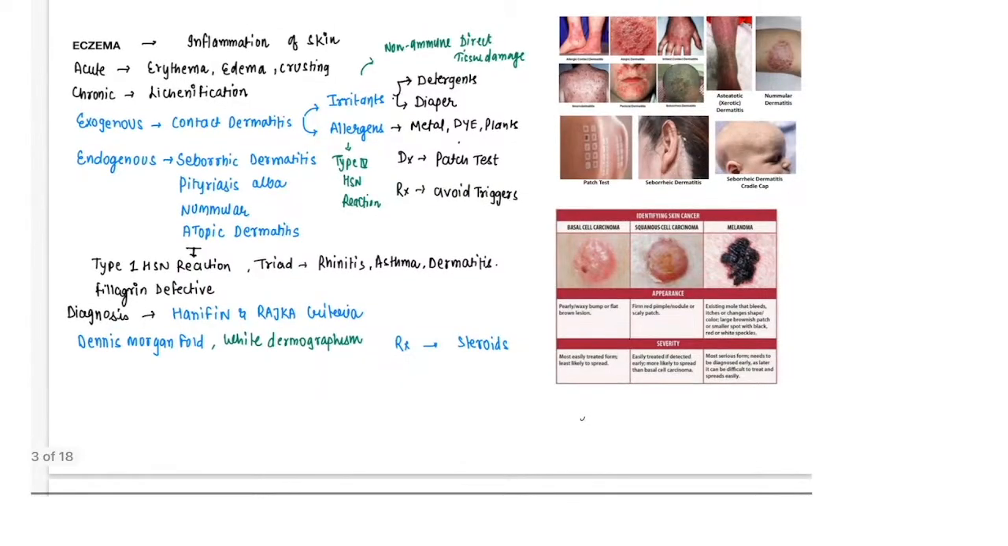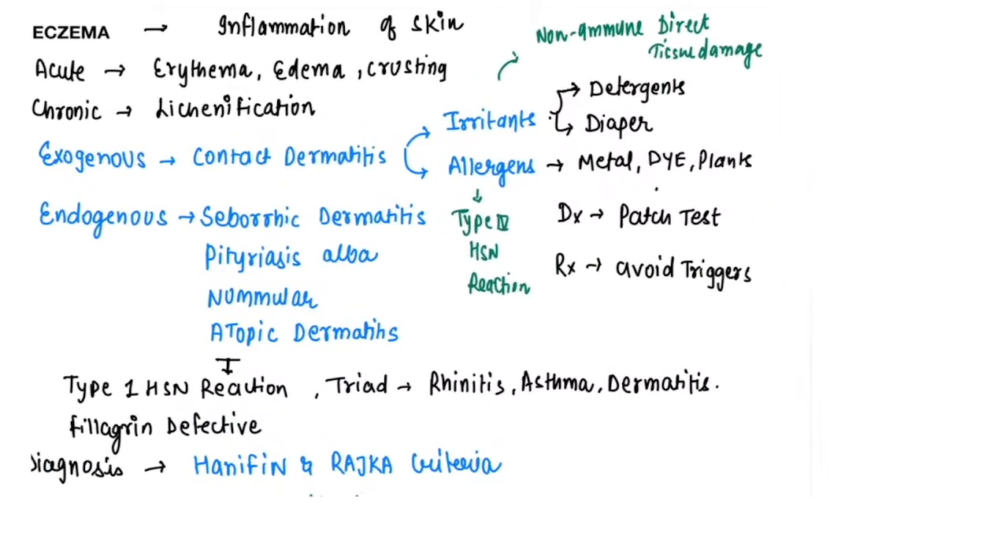Now we can have eczema. Eczema means, beta, inflammation of the skin. So we can have acute eczema and chronic eczema. In acute eczema, you can have erythema, edema, and crusting. In chronic eczema, you can have lichenification.